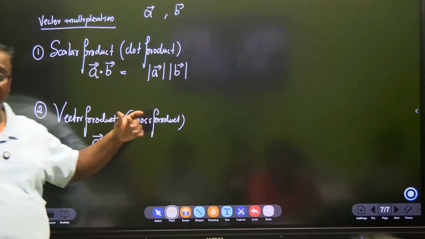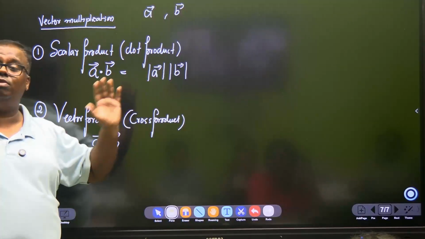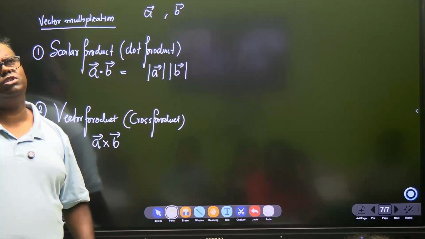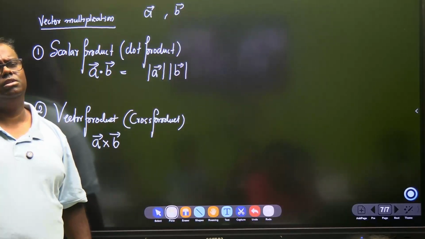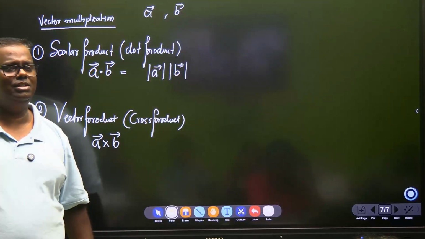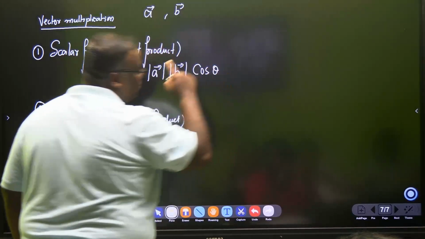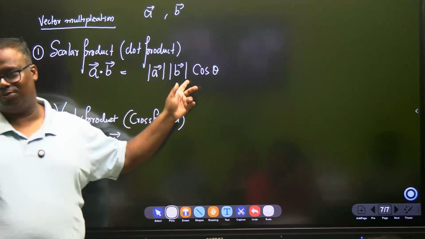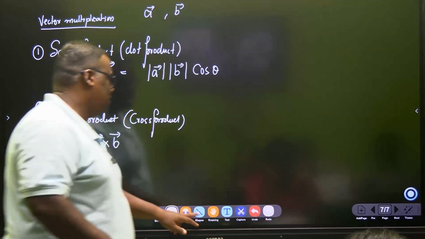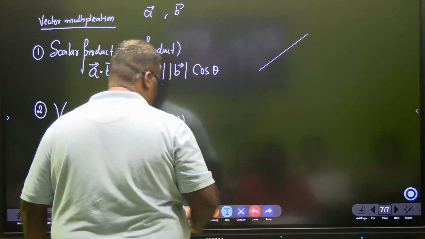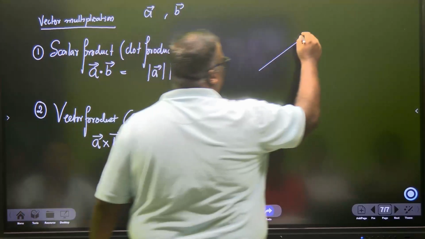So minus 40's absolute value is 40. Absolute value is always positive. Sir, there was a force of -2 Newton. But the magnitude is 2 only, na? Multiplied by cos of the angle between the two vectors. That's why cos theta was taught to you.